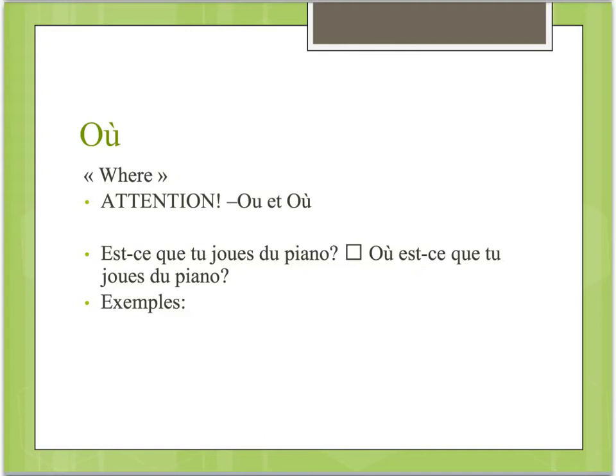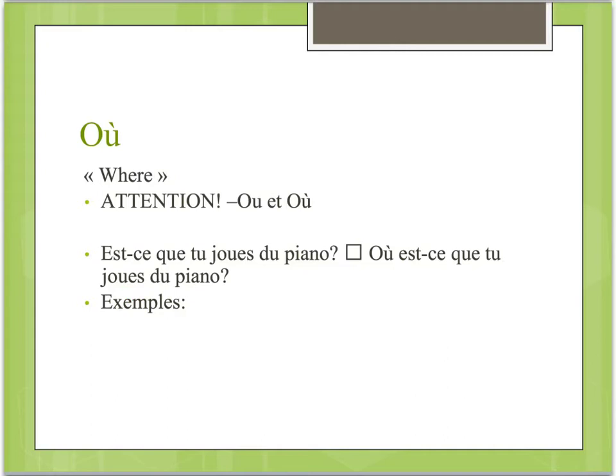The first question word that we are going to learn is où, which means where. Now be careful, we've seen a word very similar to this, and it is ou without the accent. Without the accent grave above the U, the word becomes the conjunction or. So make sure that you have that accent above the U, the accent grave, when you want to say where. So our yes or no question, est-ce que tu joues du piano? Do you play piano? Becomes, où est-ce que tu joues du piano? Where do you play piano? All we did was add où, our question word, in front of est-ce que, and then continued the rest of the question.